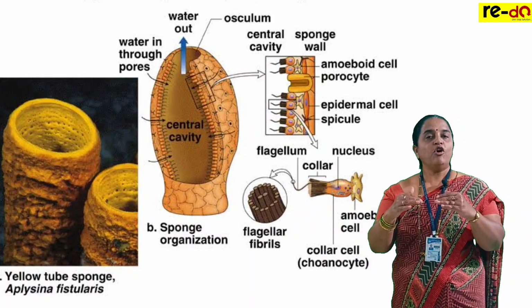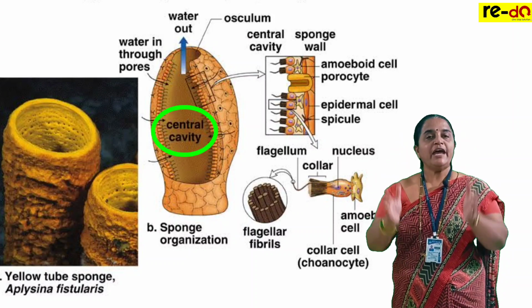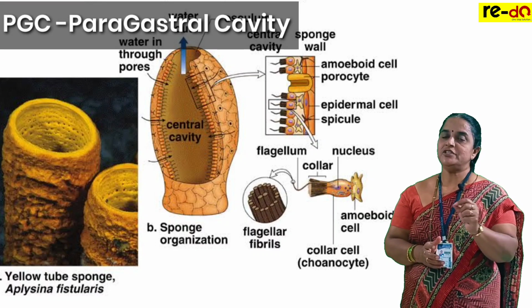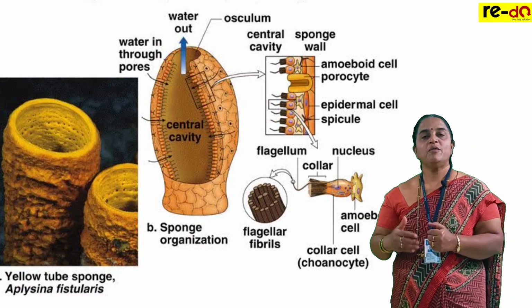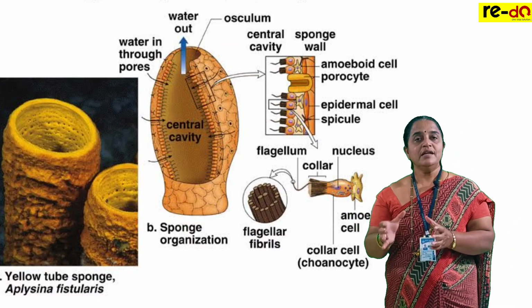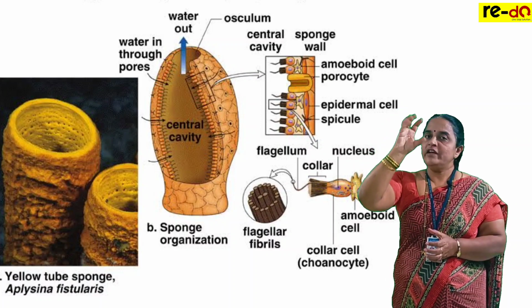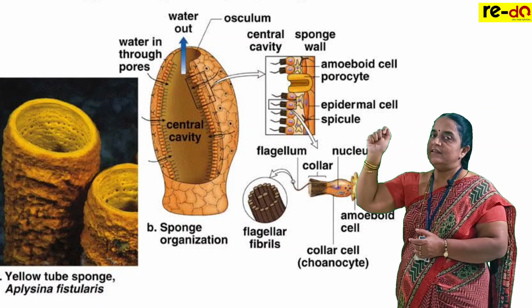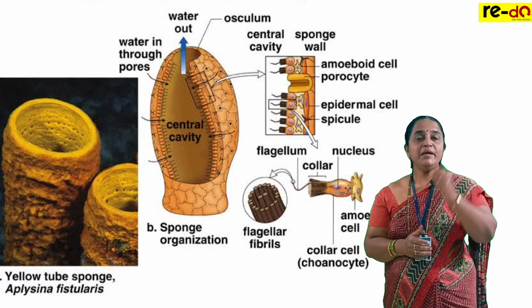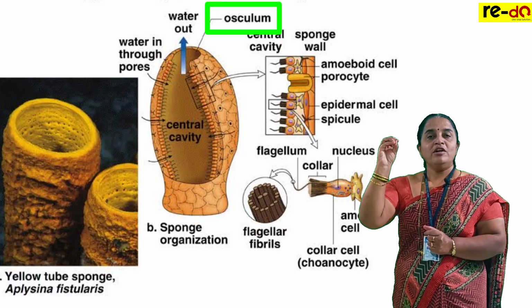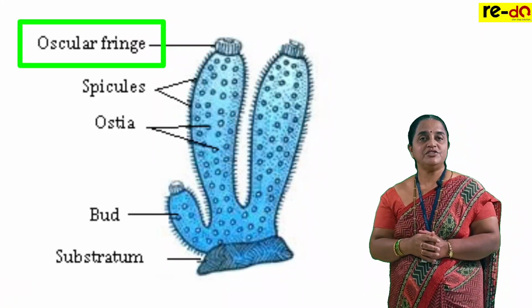Incoming water through ostia enters the cavity, and this we call the paragastral cavity, PGC, or known as spongocoel. There is one anterior opening which can close and open. Clear? This regulated opening is slightly bigger, known as osculum, and that contractile region is known as oscular fringe.